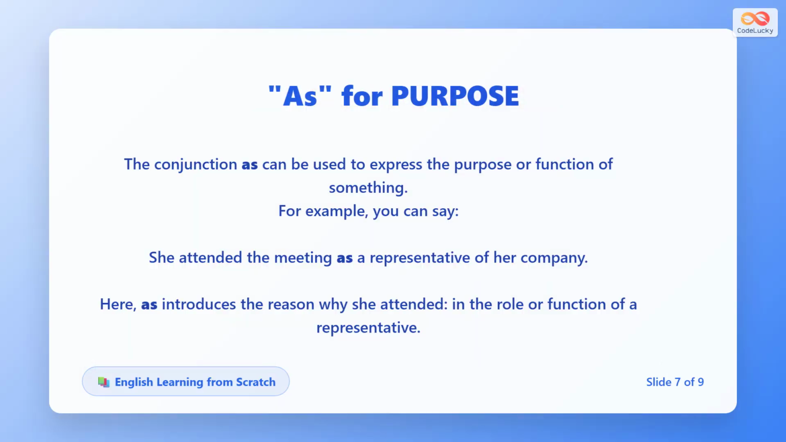When as shows comparison, it usually appears in as structures to show equality. She sings as beautifully as a bird means her singing quality equals a bird's singing. He runs as fast as lightning means his speed equals lightning's speed.